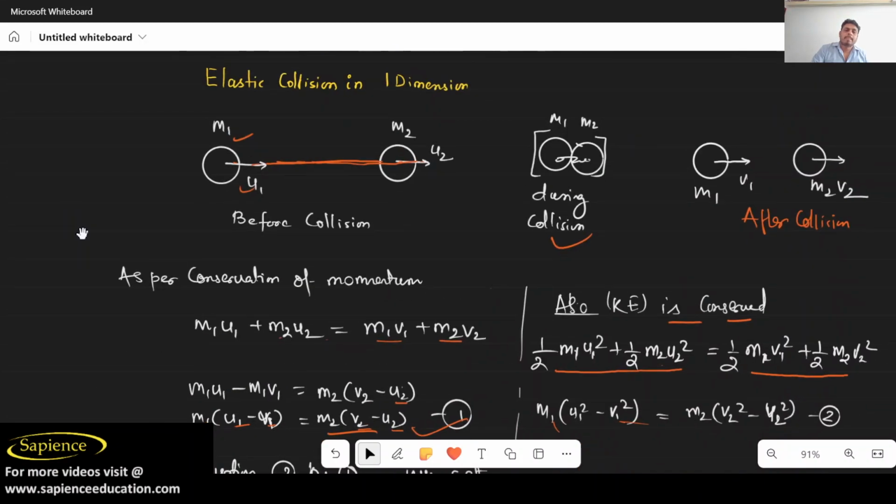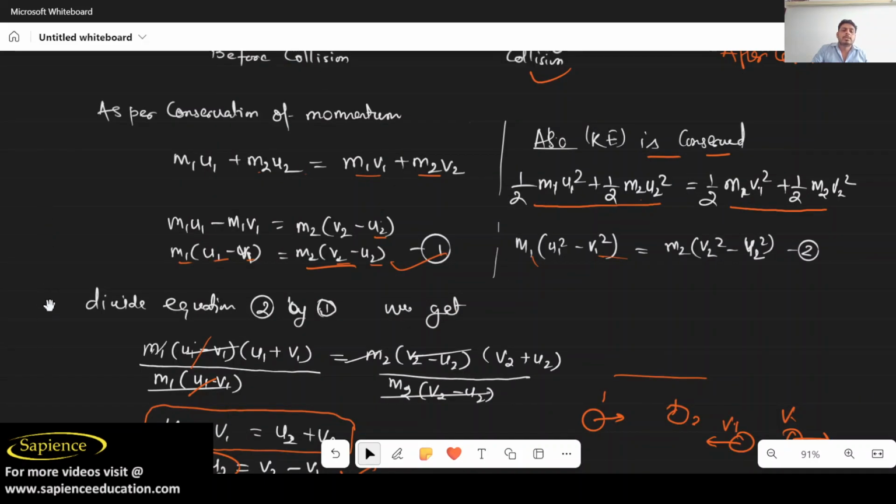See, this is your mass m1, u1, and m2, u2. So the momentum before collision is m1u1 + m2u2, and after collision m1v1 + m2v2. I hope you have understood now. So this is the equation we have got.